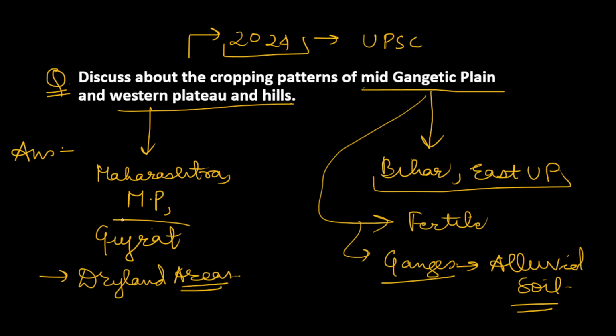For example, in Gujarat you will see a good amount of production of groundnut and other things. So a mixed type of cropping pattern you will see in this region also. This is how you can introduce your answer, by writing the states and some common points of mid-Gangetic plains and some common points of western plateau and hills. Then we will move to the body, that is, the specific cropping patterns.